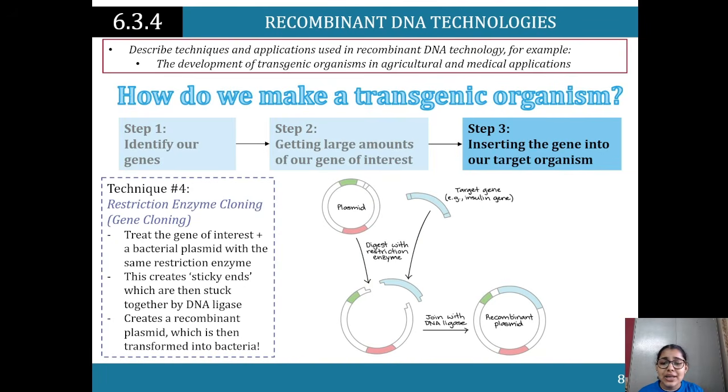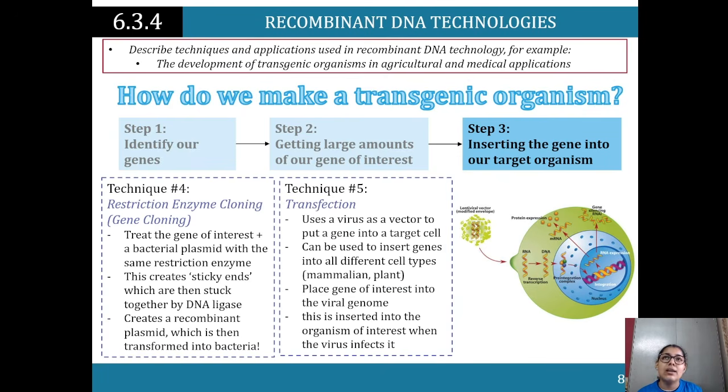Step 3, restriction enzyme cloning, so we treat the gene of interest plus a bacterial plasmid with the same restriction enzyme. It's going to create those sticky ends, which are then stuck together by DNA ligase, and then that creates a recombinant plasmid with the DNA, which is then transformed into bacteria. So you would have looked at, you will look at, antibacterials. You'll look at the information of antibacterials using this process as well when you study this module.